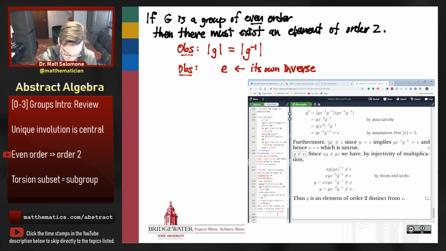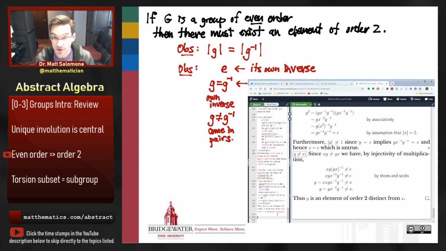And then it's going to have some elements of order 2. And elements of order 2 are their own inverses as well. And so we can put in elements of order 2 by themselves into a group, because I don't need to accompany them with a different inverse. But I can also have a bunch of other elements that are not equal to their own inverse, and those elements come in pairs. Right? I can't have only a single element of order 3, for example, in a group, because that element needs to have an inverse by the inverse property, and that inverse will also be another element of order 3.